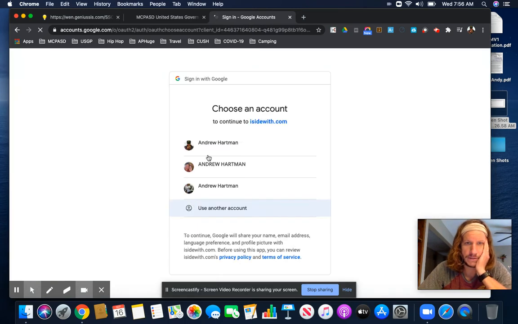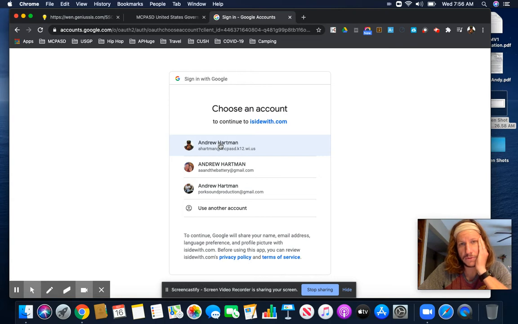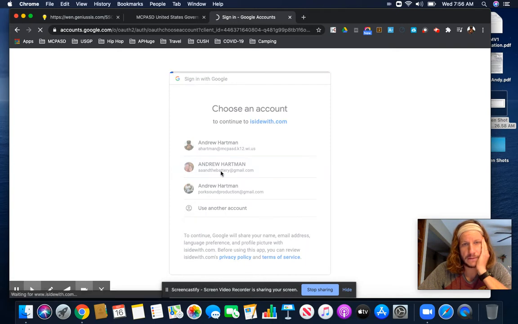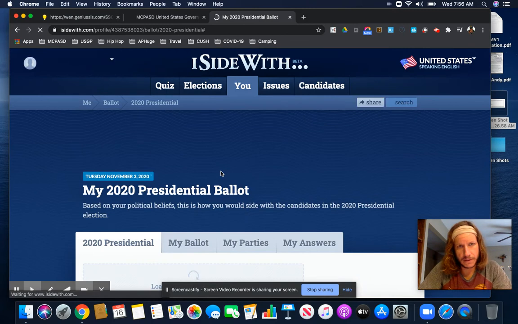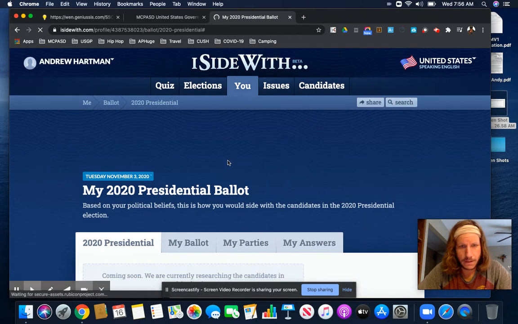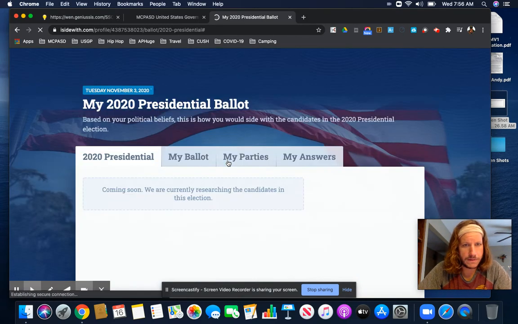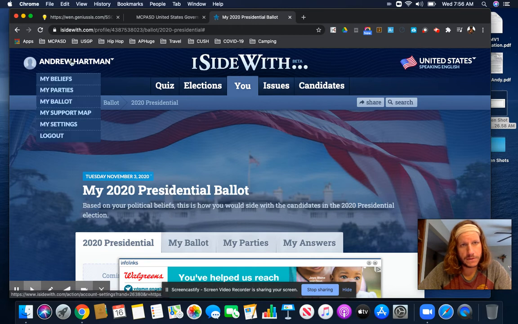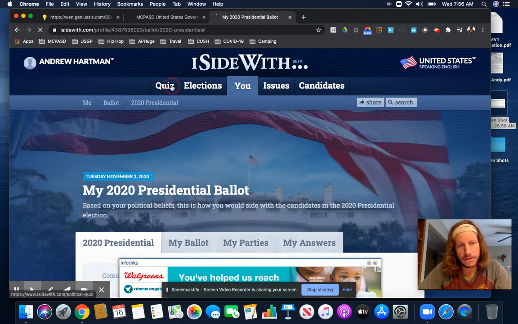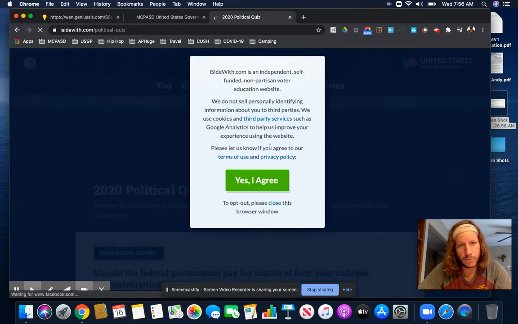So make sure that you log in, and I would recommend using your school email account to do that. I'm going to use my personal account today just because that way I can show you what an empty quiz looks like. As you can see, it says there are no results currently posted because I haven't taken any questions. When you log in, it should show your name up here, as it does, and then you click on the quiz portion.